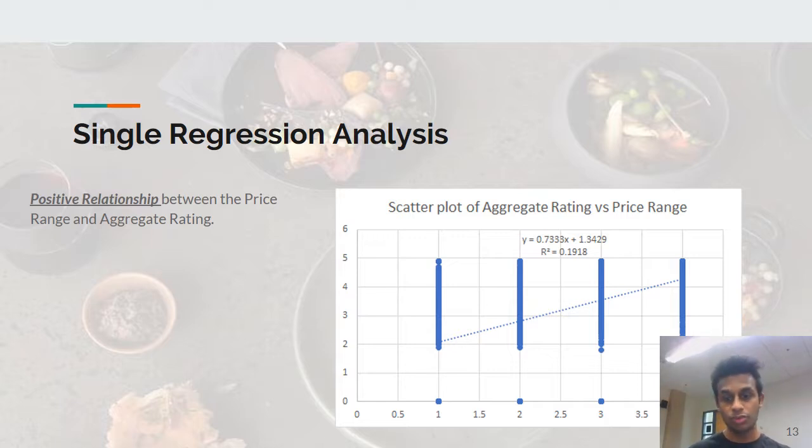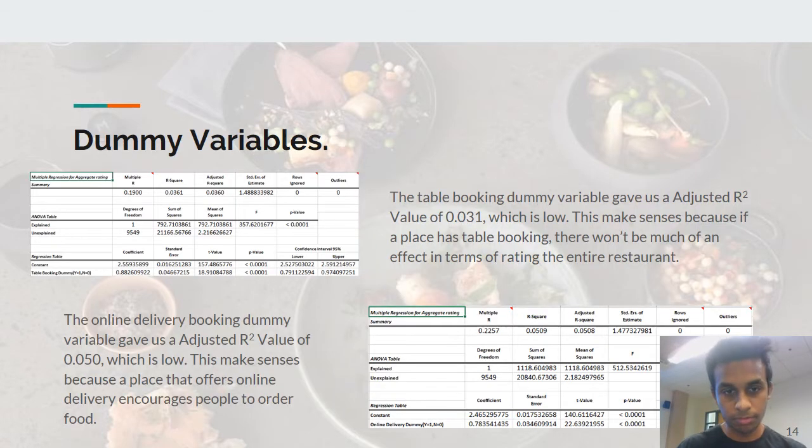Even the R squared value over here is 0.19, and that means that the regression is explained by almost 2%, or sorry, 20%. And even in the previous regression, the explanation between the votes and the aggregate rating is also higher compared to the previous regression which we had done, the first regression.